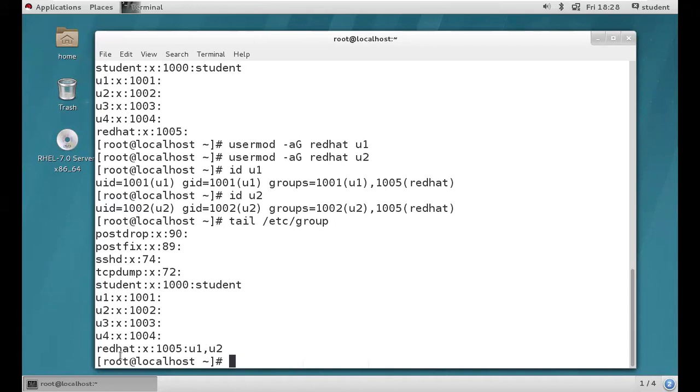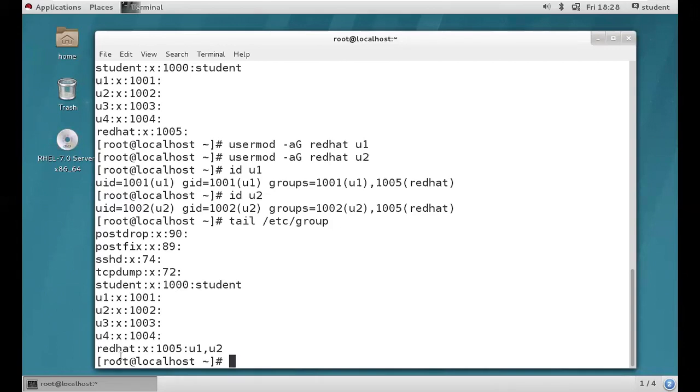Can we add multiple users at a time with the help of usermod? Is it possible? No, it's not possible. We are unable to add multiple users into one group with usermod. But we can add one user into multiple groups.